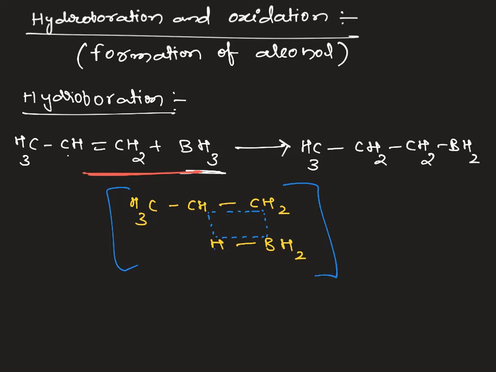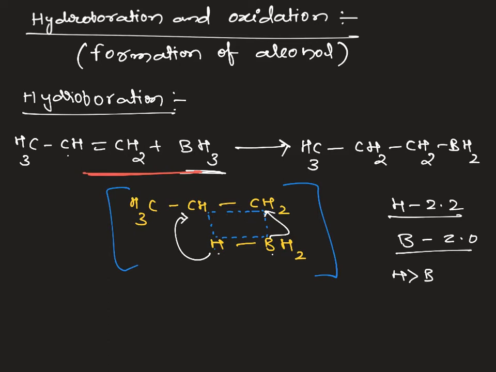Now this hydrogen is attached at the second carbon, and boron is attached at the first carbon. Why is this taking place in this fashion? You can take a reverse direction also. Here you have to understand the difference between the electronegativity of hydrogen and boron. Hydrogen electronegativity is 2.2 and boron electronegativity is 2.0. Hydrogen is more electronegative than boron, and the hydrogen-boron bond is polarized toward the hydrogen side, so boron has a partial positive charge and hydrogen a partial negative charge.